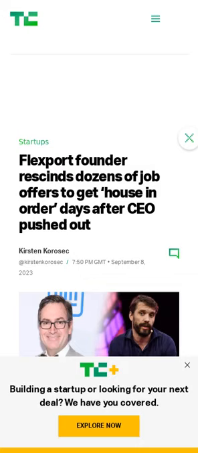Flexport founder Ryan Peterson has rescinded dozens of employment offers 2 days after Dave Clark's departure as CEO. Peterson says that the company is also looking to lease out office space. The moves are intended to get company costs under control. It appears that Flexport is now shifting from a growth-at-any-cost strategy to curbing spending and becoming profitable.